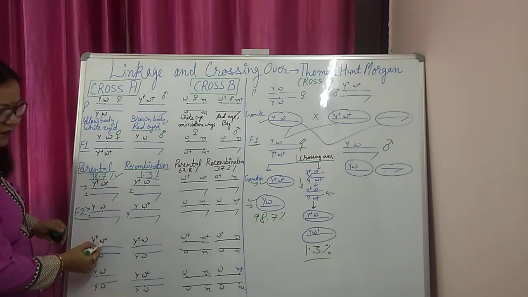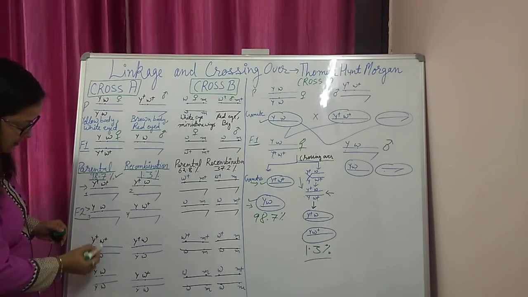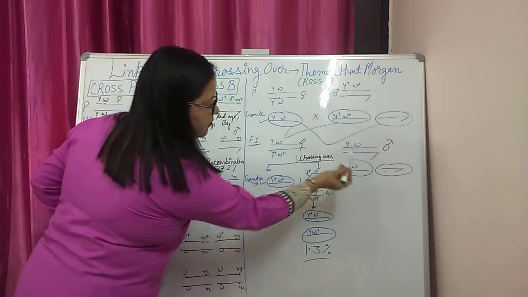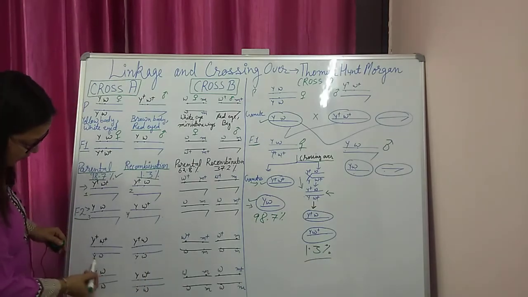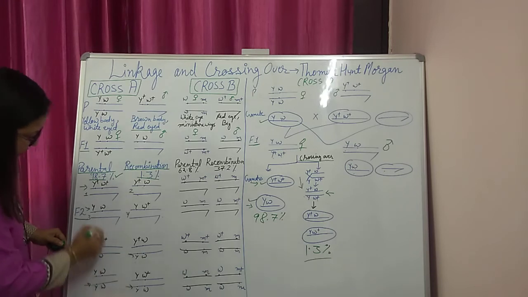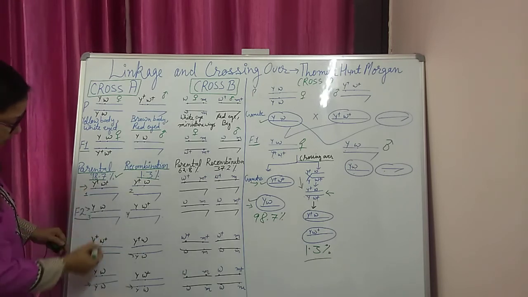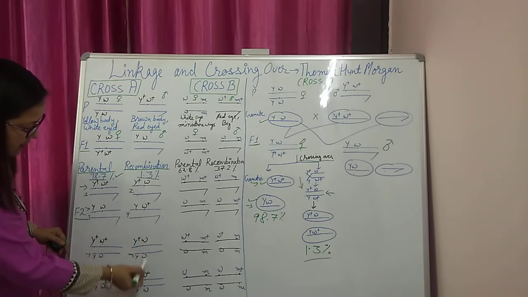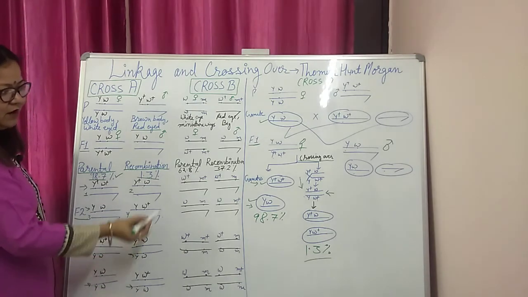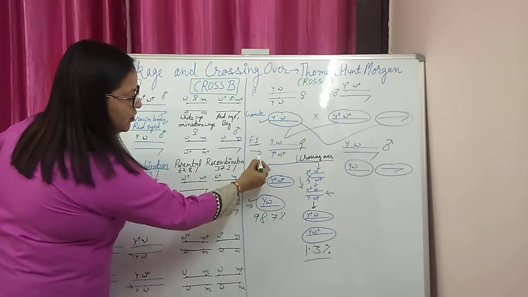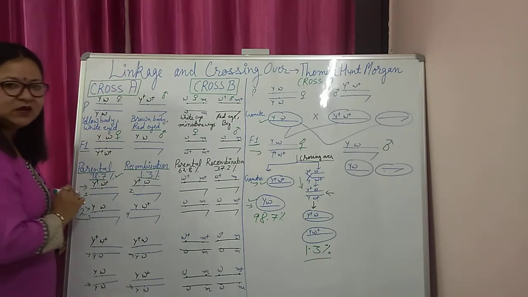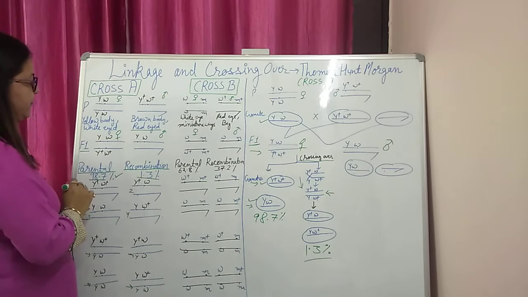Again we have written the female gamete possibilities, and we cross them with the other type of male gamete having YW. So everywhere you can observe this YW, and the upper one is the female gamete, the parental one, and the recombination one. Just in this way you have to draw the diagram. In rough you can draw such a cross, then you can go for the perfect diagram given in your NCERT book.